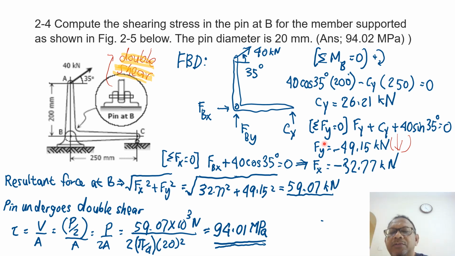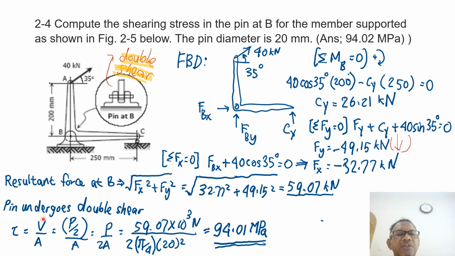When you have force in the horizontal and vertical direction, you can combine them because this is a cylindrical pin. You want to find the largest force acting, which is the resultant force at B. So you find the square root of Fx squared plus Fy squared, where Fx is 32.77 and Fy is 49.15, and finally you get 59.07 kilonewton. Again, we remind ourselves that this is a double shear, so I need to reduce the force acting on the pin. It is not 59, but P over 2.